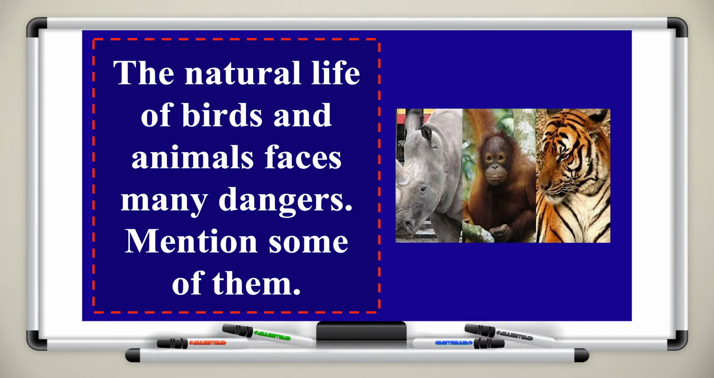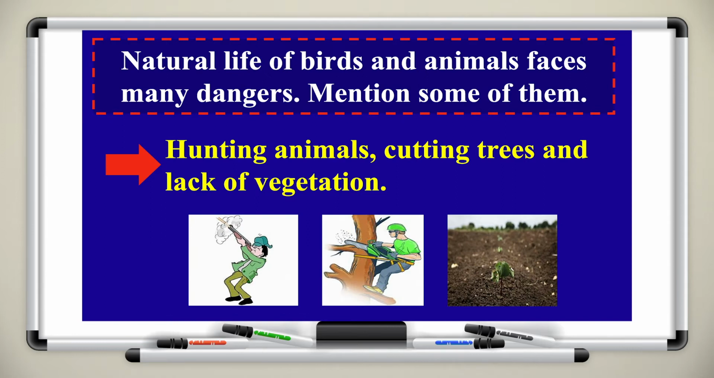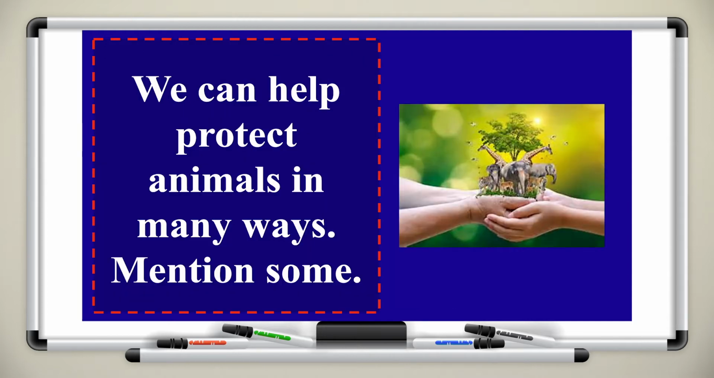The natural life of birds and animals faces many dangers. Mention some of them. What do you think are some of the dangers that animals face around the world? Think about it or discuss it with whoever is next to you. The natural life of birds and animals faces many dangers because there are people hunting animals, cutting trees, and because there is a lack of vegetation. We can help protect animals in many different ways.